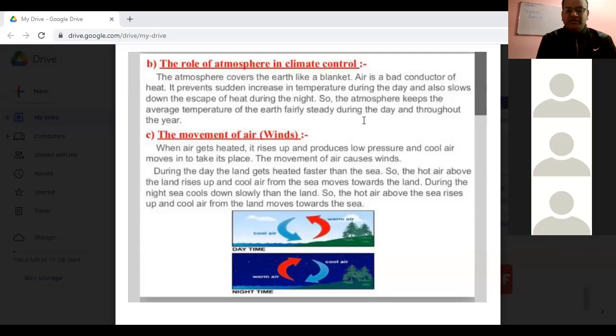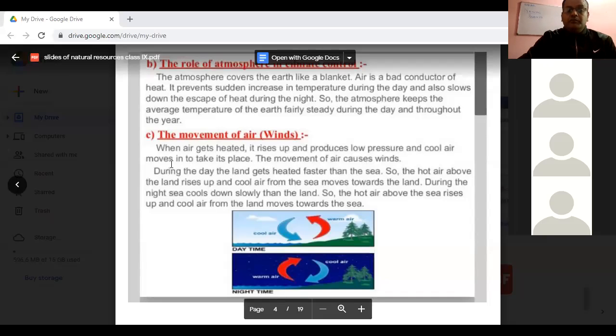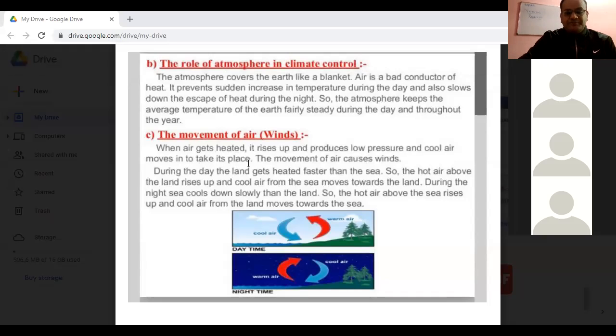But how is this controlled? The movement of the air, which is the wind, decides how the air will flow during the daytime and during the night time. Now see, movement of the air. When the air gets heated, it rises up and produces low pressure. So the area where the air gets heated more will form an area of low pressure, and cool air moves in to take its place. So the movement of the air causes the wind.